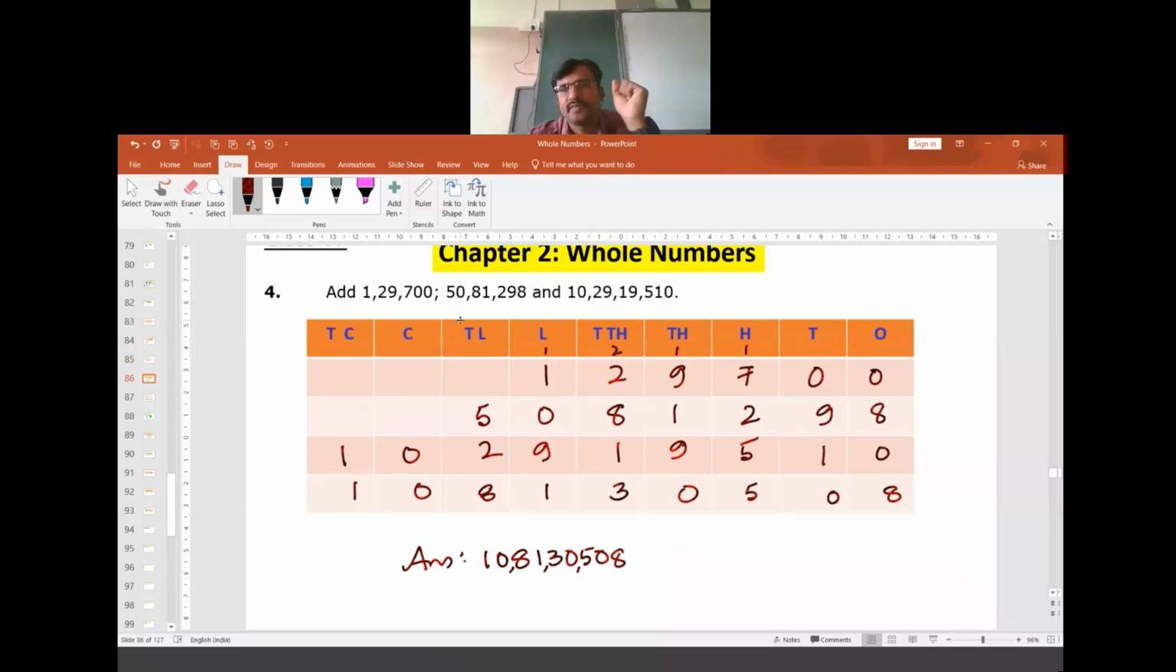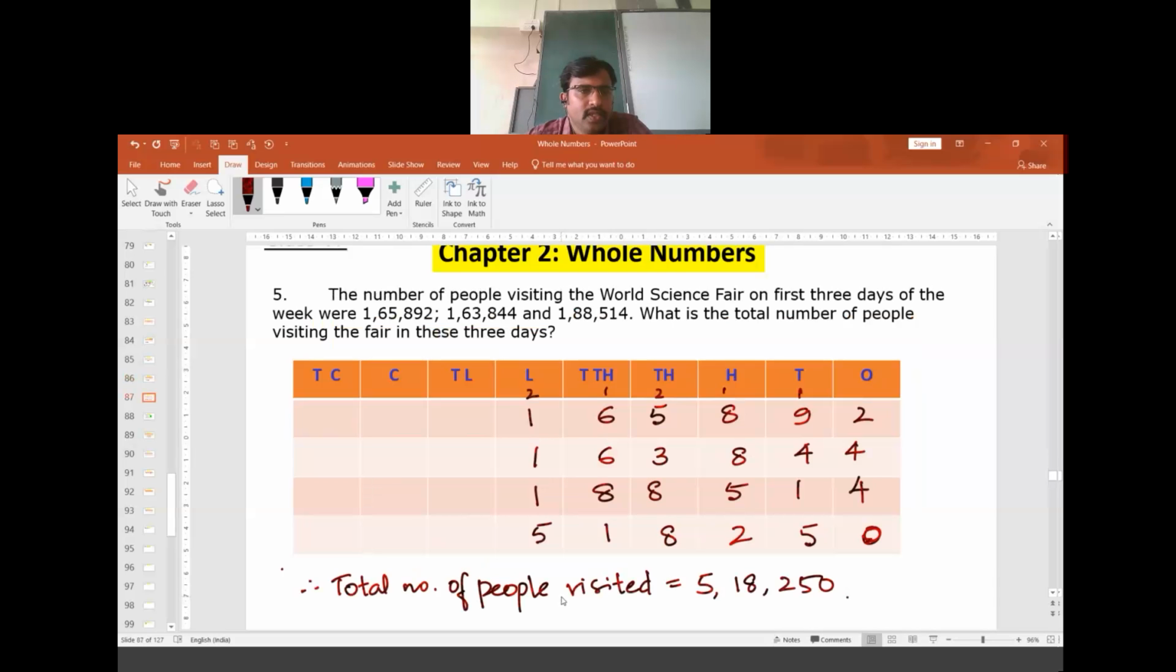Harsh, did you solve the fourth question? At least tried the fourth question. The answer is 10 crore 81 lakh 30,508. And there was a word problem also. Here we need to find the total number of people visited. We need to add them and we get 5,18,250.